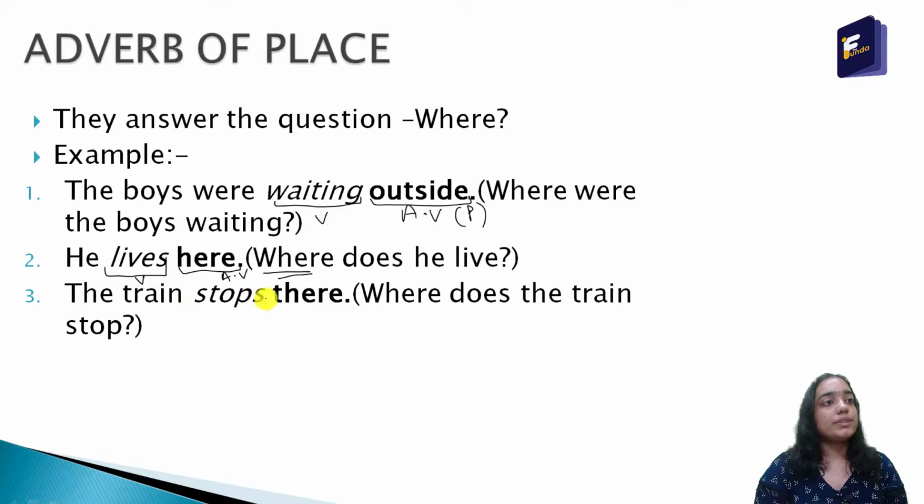The train stops there. There is the adverb of place, and stops is the verb. There is telling us something more about the verb stops. That is why it is the adverb, and it is answering the question where. Where does the train stop? The answer is there. Here also, here is the adverb of place.